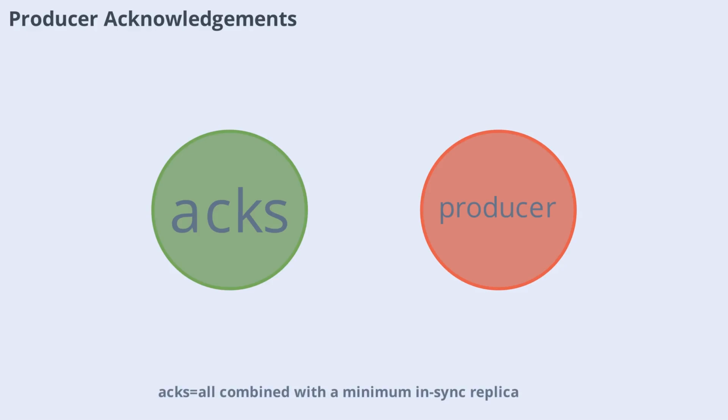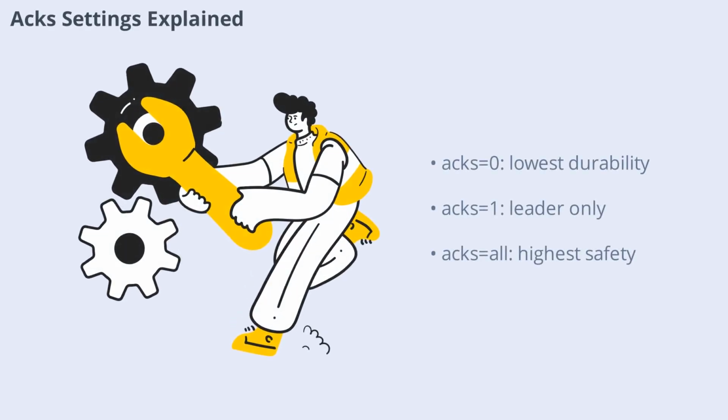In production, acks equals all combined with a minimum in-sync replica count is the gold standard for durability, especially for critical data. Let's break down the differences. acks equals 0 means the producer doesn't wait for any acknowledgement, risking data loss but offering the lowest latency. acks equals 1 waits for the leader only, which is a balance between durability and speed. acks equals all or -1 waits for all in-sync replicas, providing the highest durability but with increased latency.